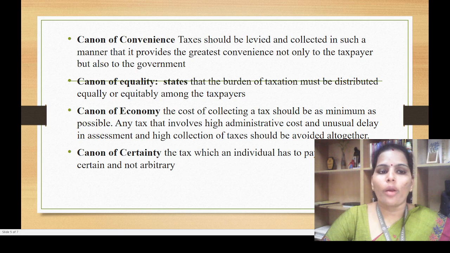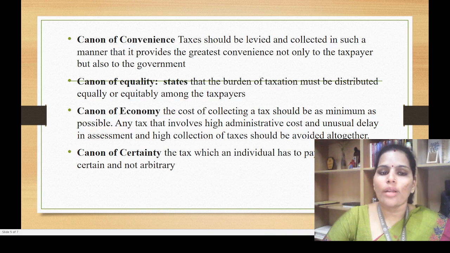The second point is canon of equality. It states that the burden of taxation must be distributed equally among the taxpayers. It is not like one category of people are charged very high taxes and for another category of people there is no tax. It should not be a burden for anyone. It should be equal. We have to treat all the taxpayers equally. That is the second one.